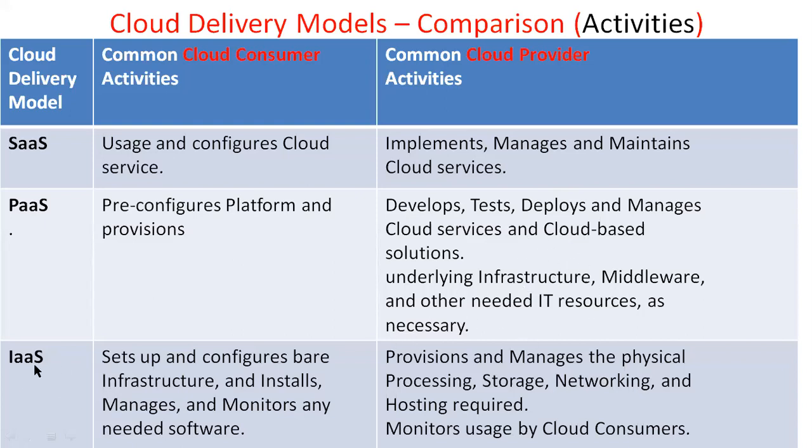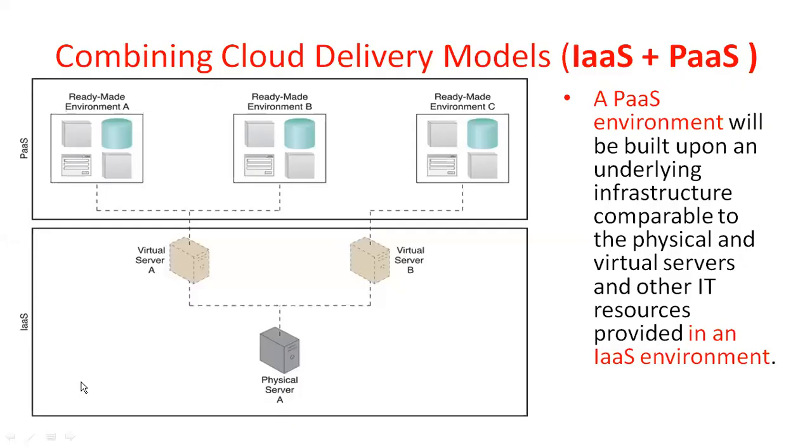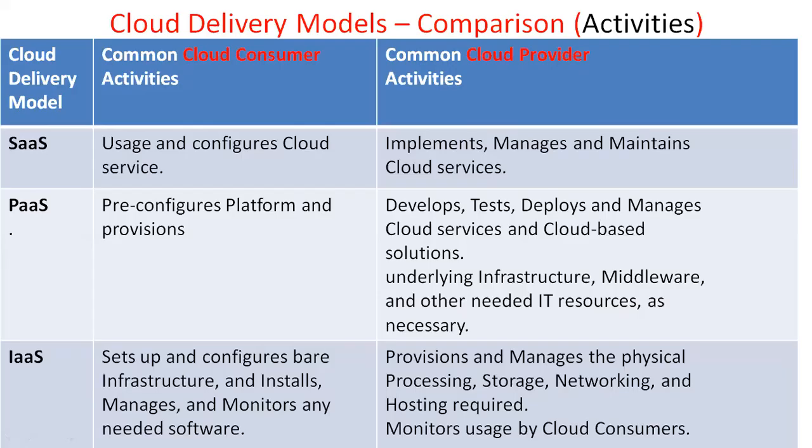Here, the final service is IaaS. In IaaS, what are the consumer activities? What are the provider activities? Here, what is the consumer activity setup? Because he has more accessibility. The consumer has more accessibility.